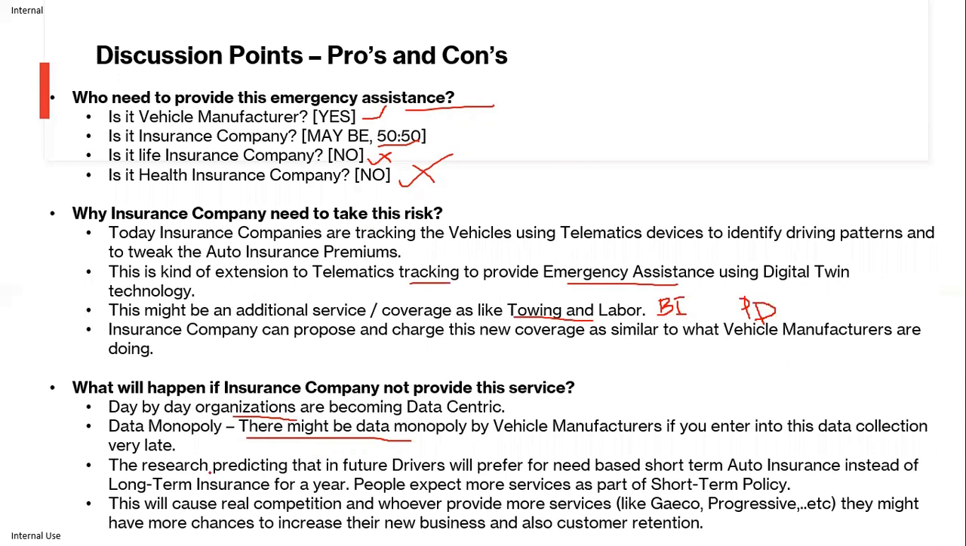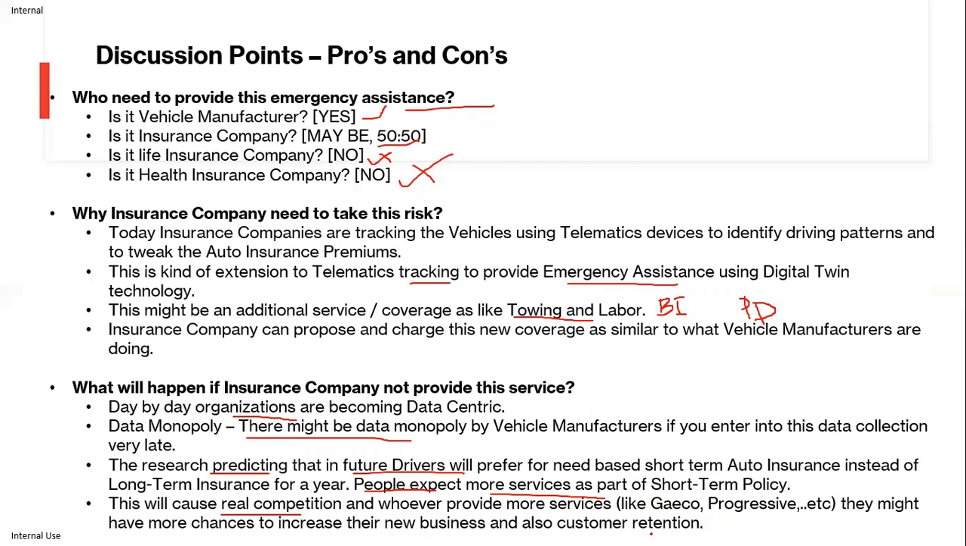The research says that in future, drivers will prefer need-based short-term auto insurance instead of long-term insurance like annual insurance. And people expect more services as part of either short-term or long-term insurance. This will cause real competition, and whoever provides more services, like insurance companies such as Geico or Progressive, might have more chances to increase their new business and also customer retention.